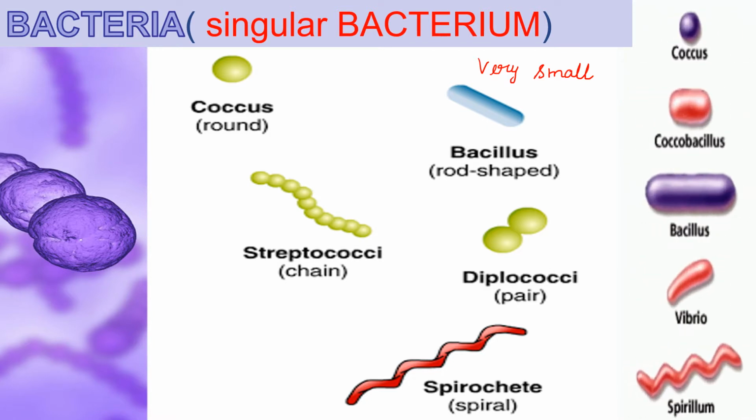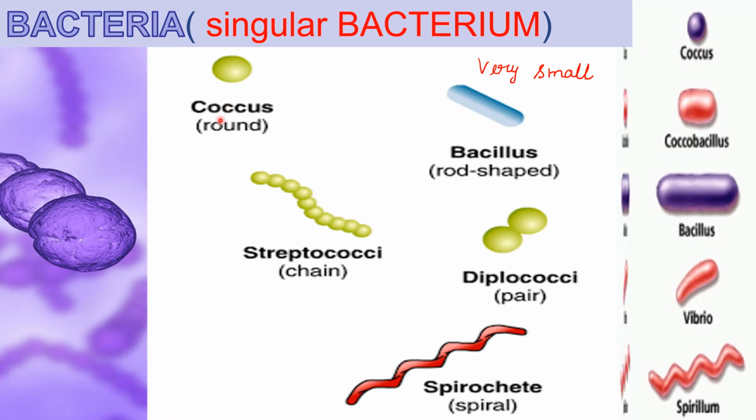Unlike viruses, bacteria feed, move and respire as well as reproduce on their own. And there are mainly 3 groups of bacteria based on their shape. The spherical shaped bacteria are called coccus, whereas rod-shaped bacteria are called bacillus, and the spiral-shaped bacteria are called spirochete or spirilla.